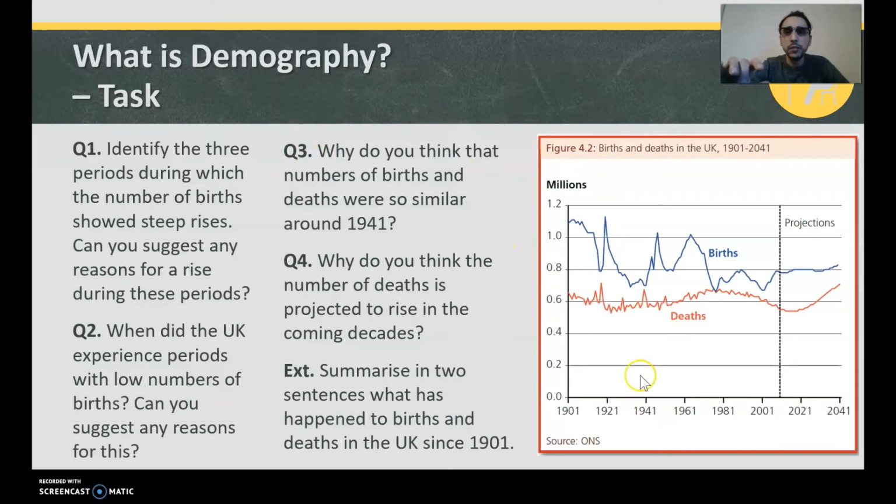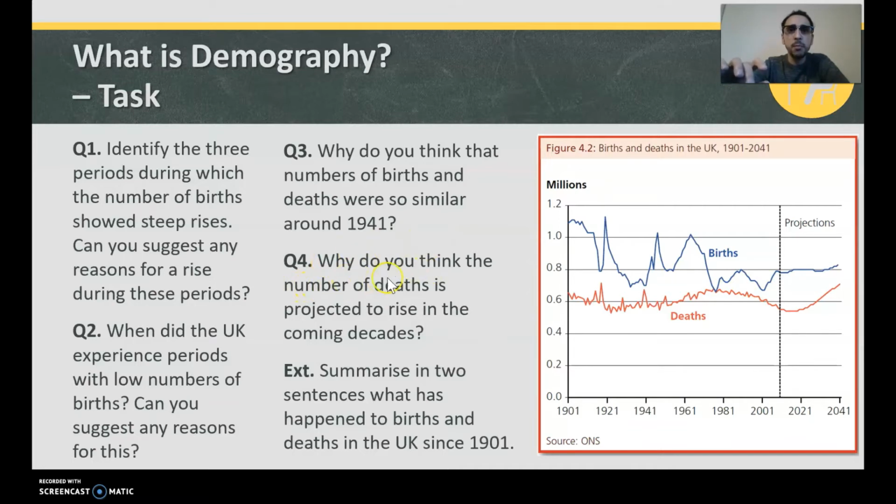So you can see 1941. Look, the birth rate and the death rate were almost touching. They actually do touch here, just before the 1980s. There were literally just as many people dying as there were people giving birth. So the natural change was not increasing, you could say.